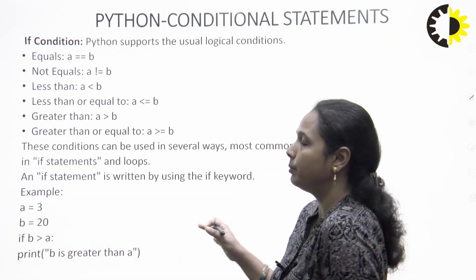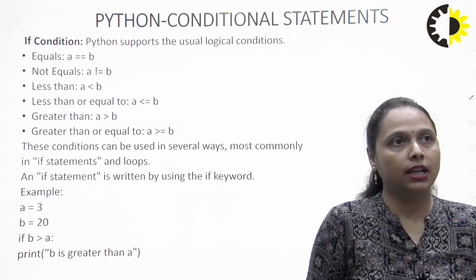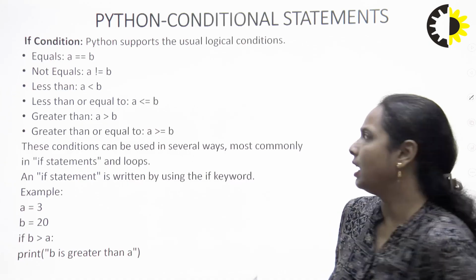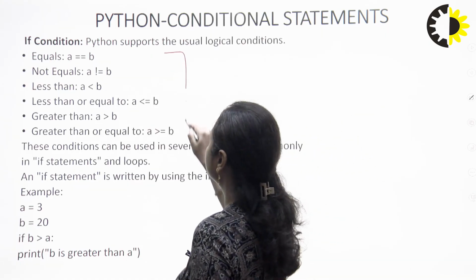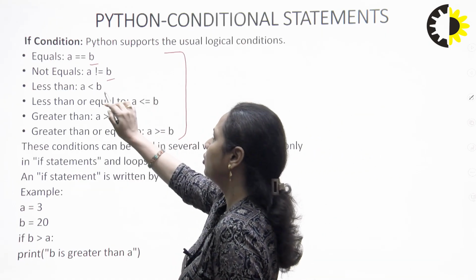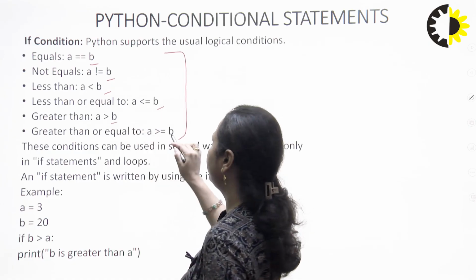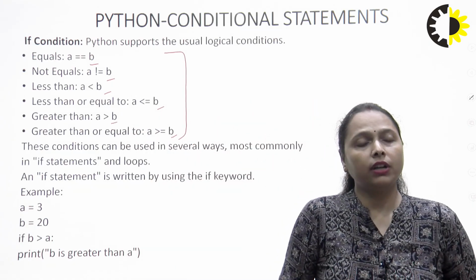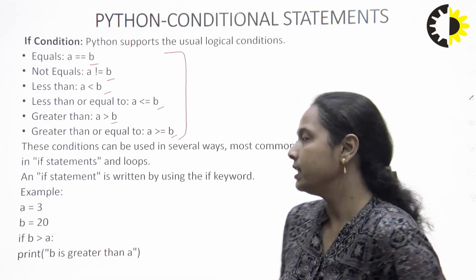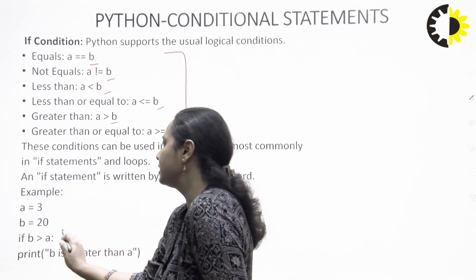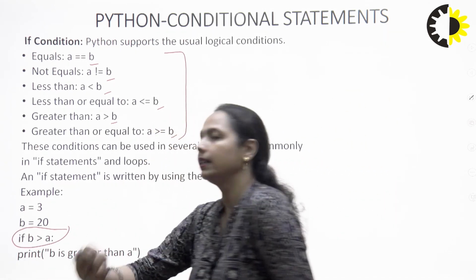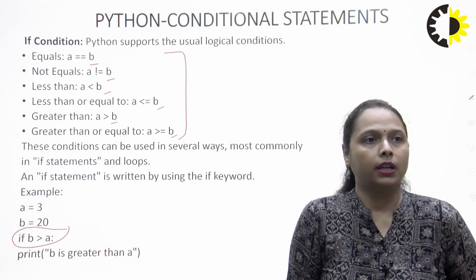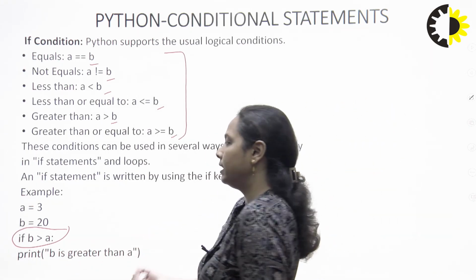For the if statement we provide the condition, and the condition can be in any of these forms: equal, not equal, less than, less than or equal to, greater than, or greater than or equal to. Whatever condition we want to check, we simply write in the syntax as: if b > a: print b is greater than a.